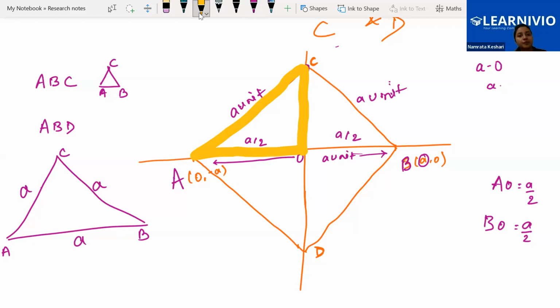We know one of the sides is a by 2 and another side is just a. Please find OC. What are you getting?